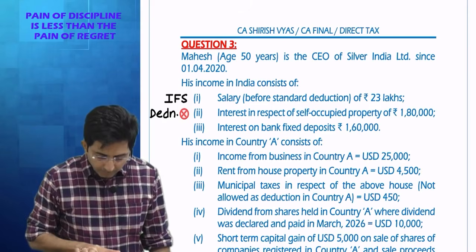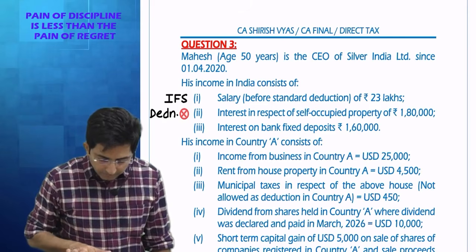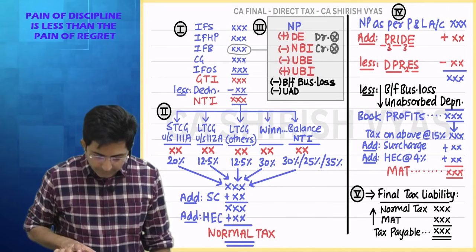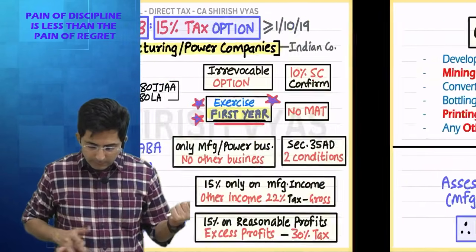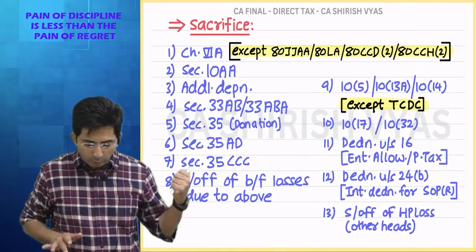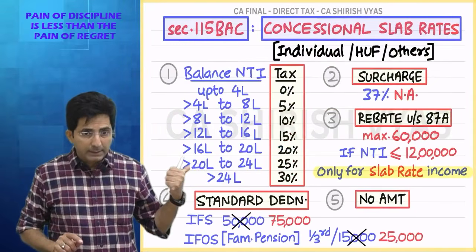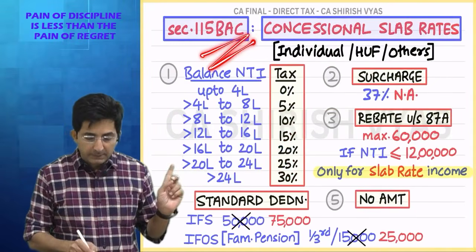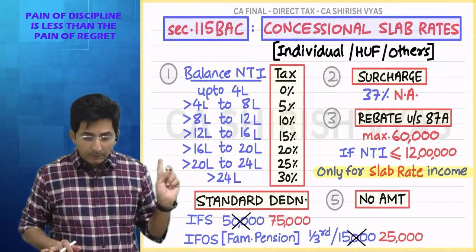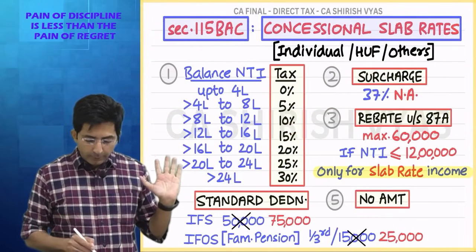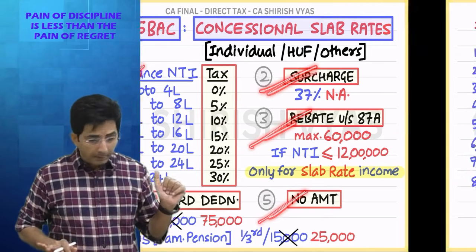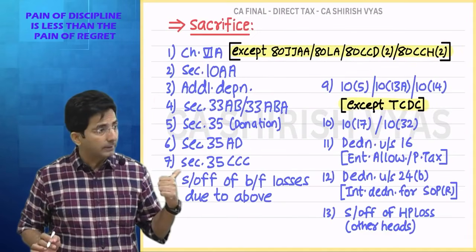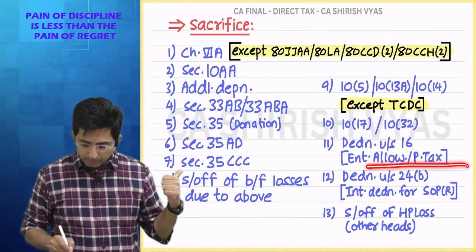See, actually, I don't know whether you remember that. Look at this. If you are thinking where from all this knowledge sir is giving, so let me show you. I have taught you all this. Look, in one lecture I taught you 115BAC. I'll remind you. That time I told you under new regime there are 5 attractive things. But for that there are 13 sacrifices. So check if you want.